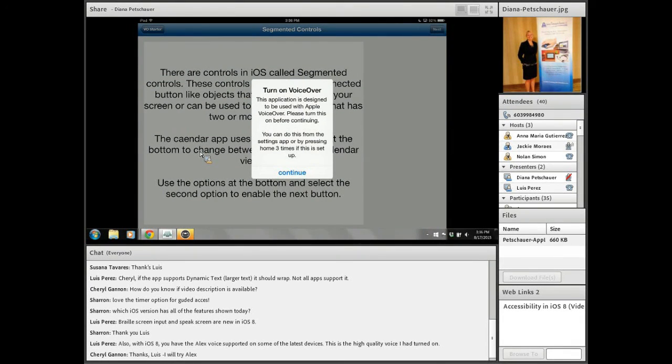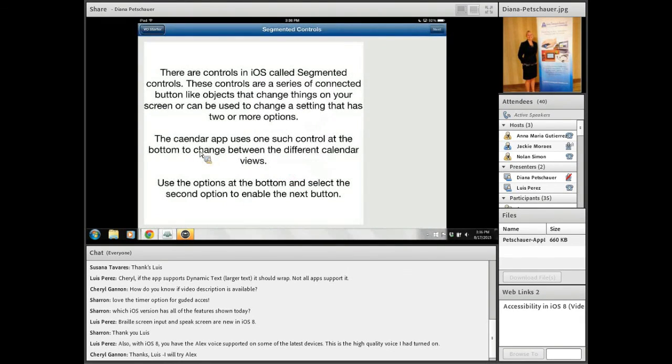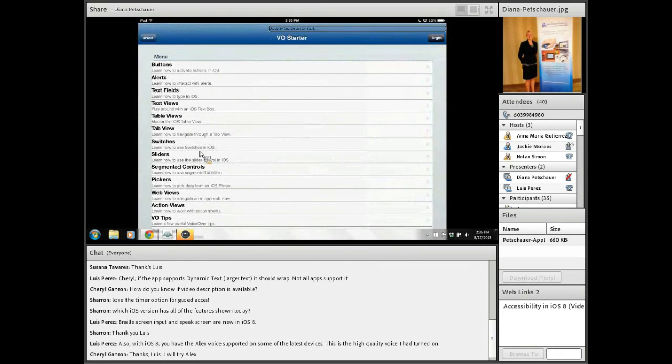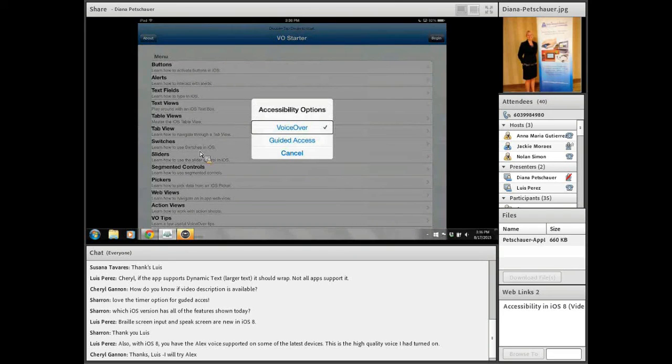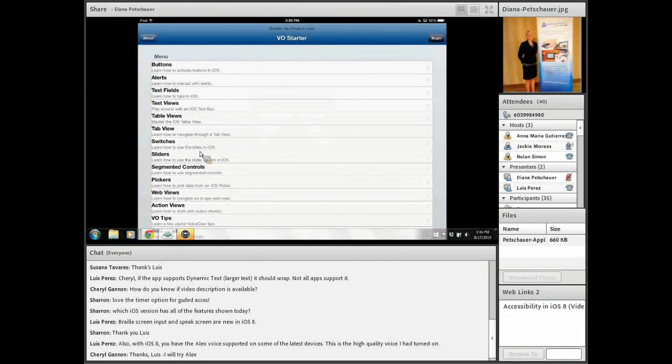I could, of course, just hit my home button 3 times fast, 1, 2, 3. Turn on VoiceOver. VoiceOver on. VO Starter. Continue. Button. Segmented control. VO Starter. Table view. Master the iOS accessibility. VoiceOver. Select VoiceOver off. So I just went through turning VoiceOver on and off using my accessibility shortcut, hitting my home button 3 times fast.